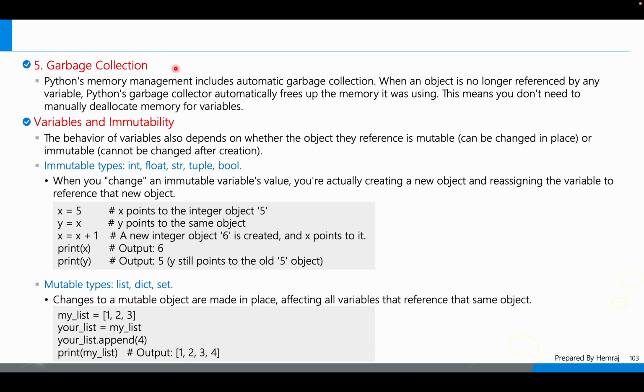Next point, that is garbage collection. Python memory management includes automatic garbage collection. When an object is no longer referenced by any variables, the Python garbage collector automatically frees up the memory it was using. This means you don't need to manually deallocate memory for variables. That is a very important thing in Python.